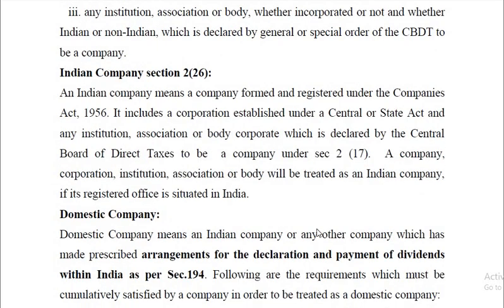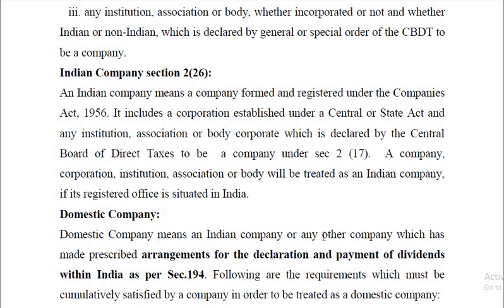An Indian company means a company formed and registered under the Companies Act 1956. So it must be a registered one, and it is registered under the Indian Companies Act of 1956. It includes a corporation established under a Central or State Act, and any institution, association or body corporate which is declared by the Central Board of Direct Taxes to be a company under section 2 subsection 17.